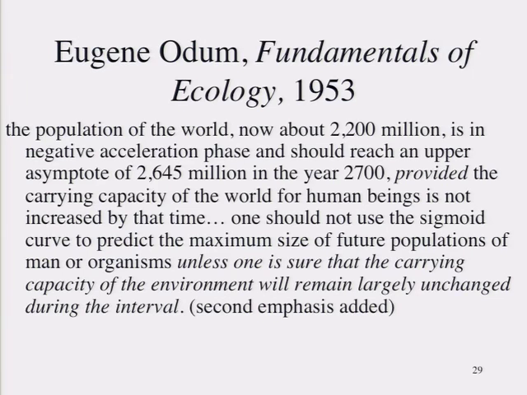Now, this seems kind of funny now because the estimate of future world population is so far off, but that's not really the point. The point here is that he explicitly acknowledges that carrying capacity only makes sense if environmental conditions are static. And he acknowledges that if environmental conditions are not static, then this prediction is essentially worthless. And the funny thing about it is precisely the carrying capacity, in his sense of the term, was derived from these laboratory experiments in which environmental conditions were static, right? They could be controlled, they could be made static. And to that extent, that's how you derive the sigmoid curve.